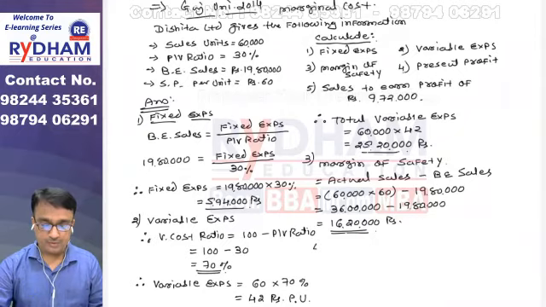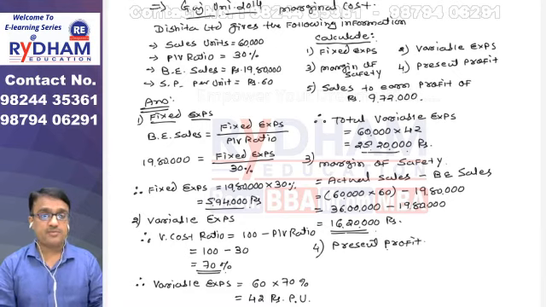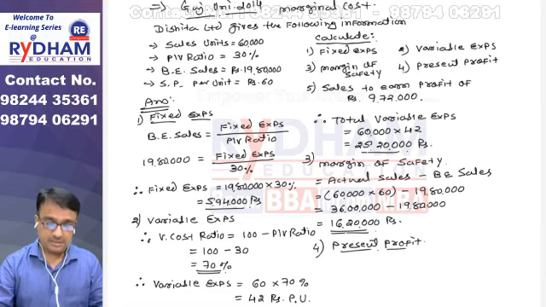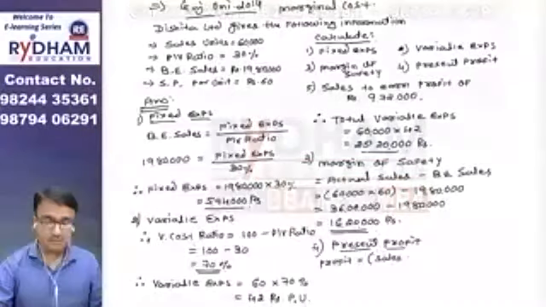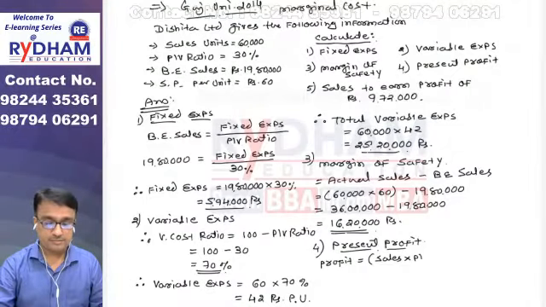Now go to the fourth point, which is again asked in your question, that we have to calculate the present profit. Now how can we find the present profit? Friends, one formula we have already studied: profit is equal to sales multiplied by PV ratio minus fixed cost or fixed expenses.